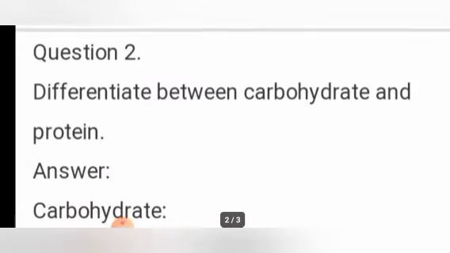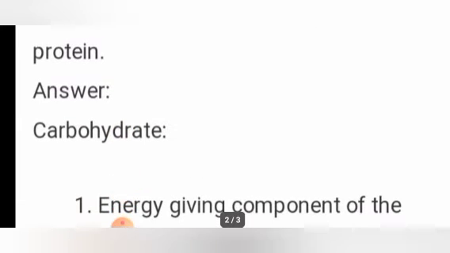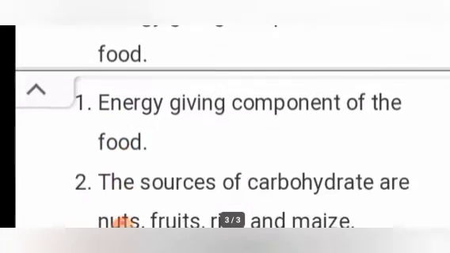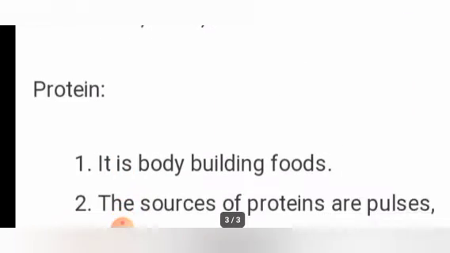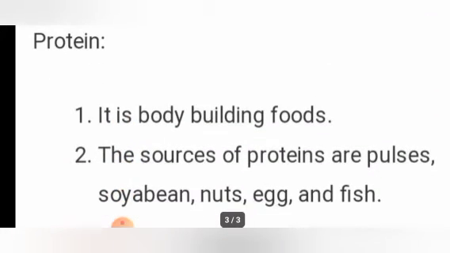Second question, differentiate between carbohydrate and protein. Answer, carbohydrate is an energy giving component of the food. The sources of carbohydrates are nuts, fruits, rice and maize. And protein is a bodybuilding food. The sources of proteins are pulses, soya beans, nuts, egg and fish. This is about proteins. Is it okay children?